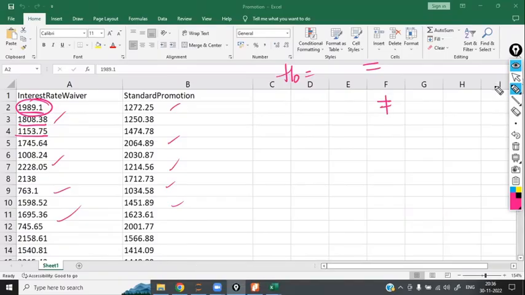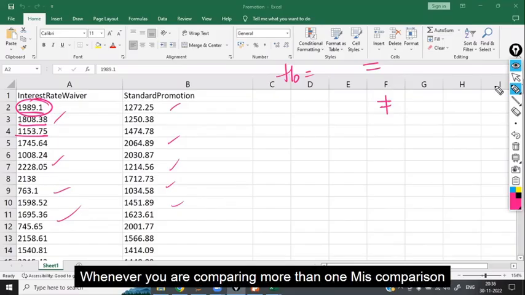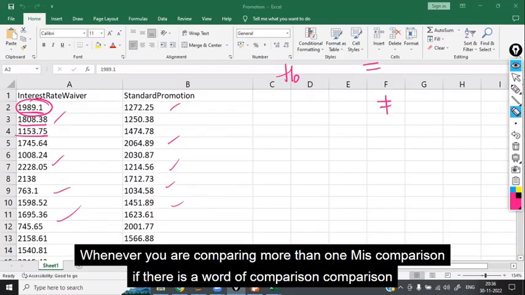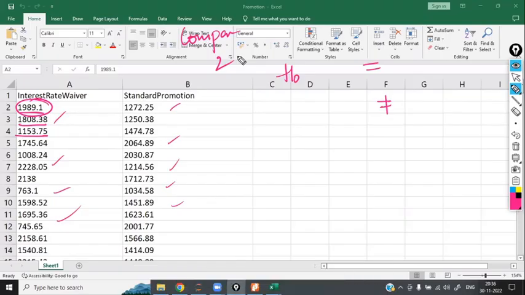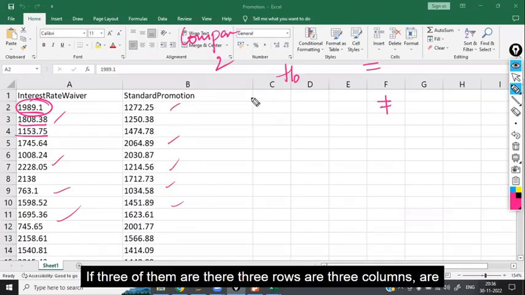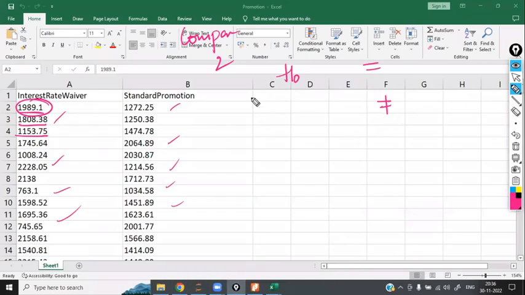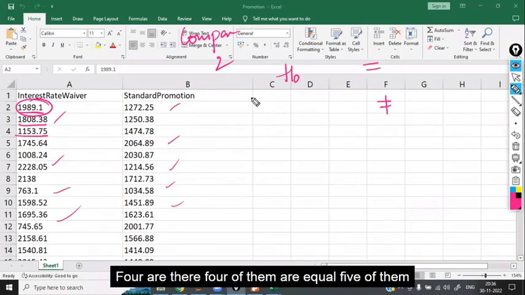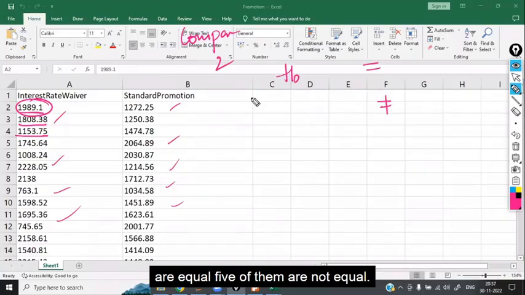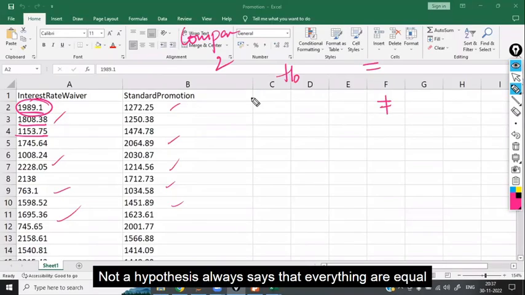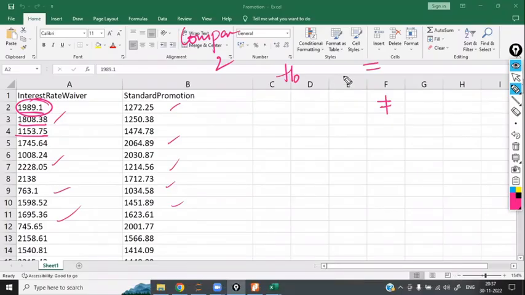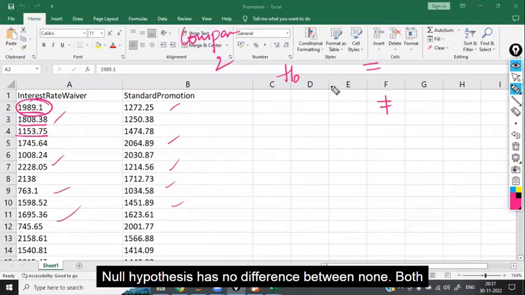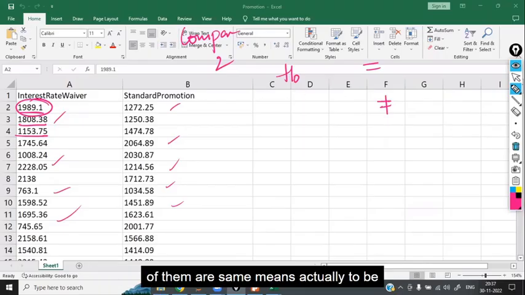No question for that. Whenever there is a word of comparison, minimum 2 should be there. If 3 columns are there, 3 of them are equal. If 4 are there, 4 of them are equal. If 5 are there, 5 of them are equal, versus 5 of them are not equal. The null hypothesis always says that everything is equal, no difference. The word no difference comes into the picture in the null hypothesis: no difference, both of them are the same.